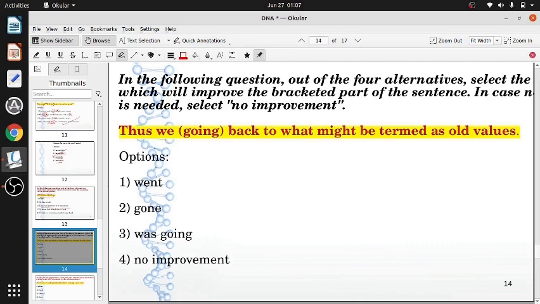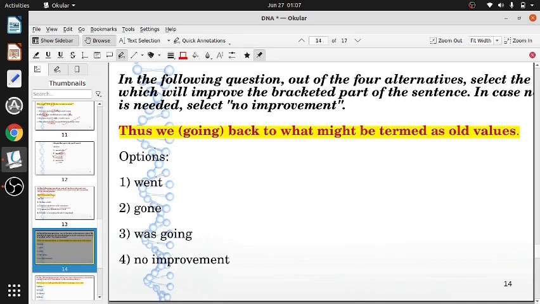Now, going, we cannot write going. Either you have to write go or went, or you have to write is going or was going. Whenever you have an ing form, you will have to write is going or was going, or you will have to write go or went.